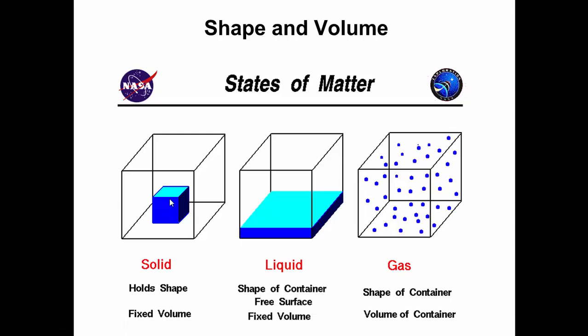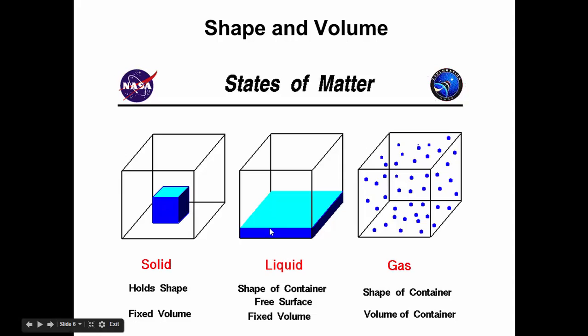So remember we said that a volume is the amount of space that it takes up. So a solid, no matter what container you put it in, it's going to keep the same shape, and it's going to take up the same amount of space. Okay. The liquid, which is in the middle, takes on the shape of the container, and it maintains the same volume. So it takes up the same amount of space no matter what size the container is, but it's going to take on the shape of the container.